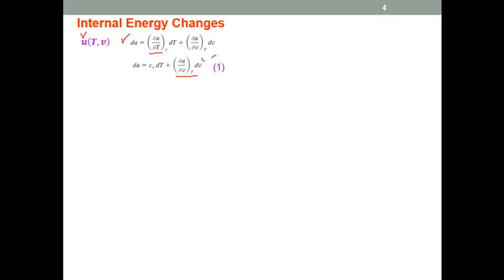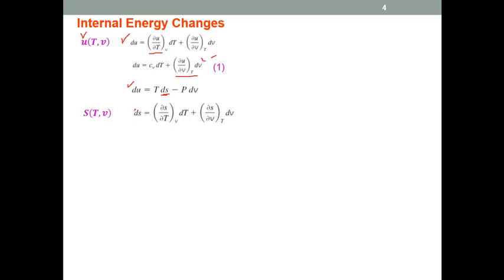To get that term, let's say this is equation 1, and we also know the change in internal energy from the Gibbs first equation. We know that du is equal to TdS minus PdV. Now we need this change in entropy, dS. So let's say that again entropy is a function of temperature and specific volume. So the total derivative of entropy will be equal to partial S by partial T into dT plus partial S by partial v into dv.